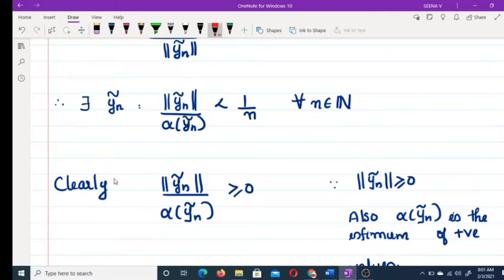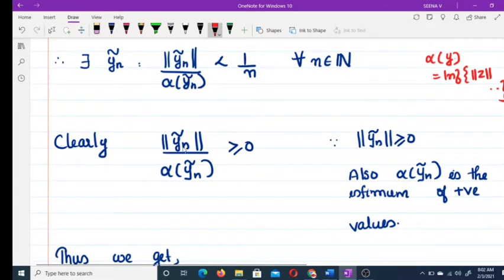Now clearly each term is positive because this is a norm. Alpha yn tilde is also positive; what is alpha y? Alpha y is the infimum of norm of z such that z belongs to EY. So here also this value is positive. So each term is positive.